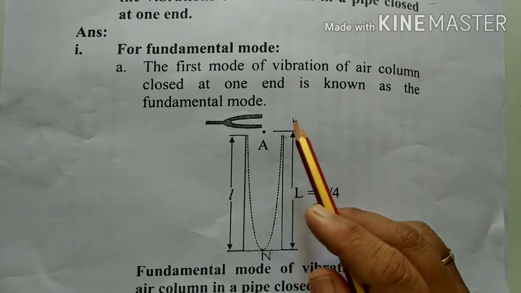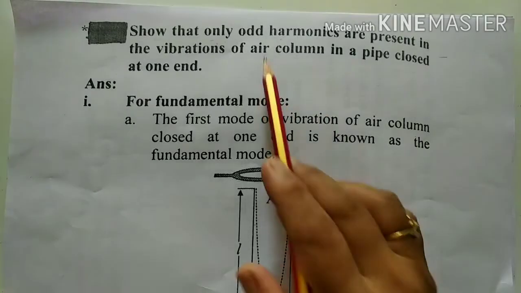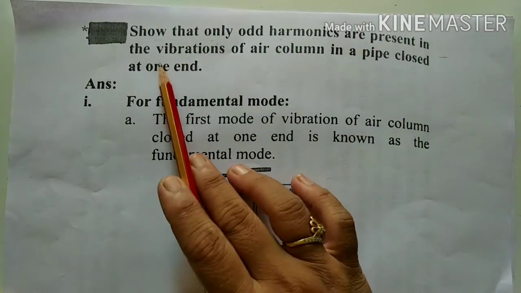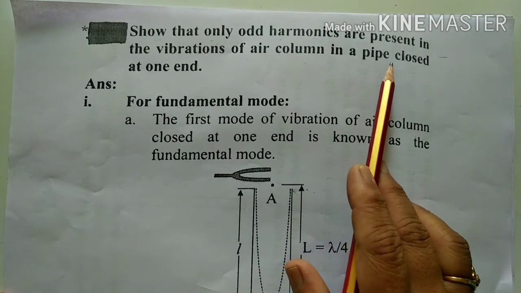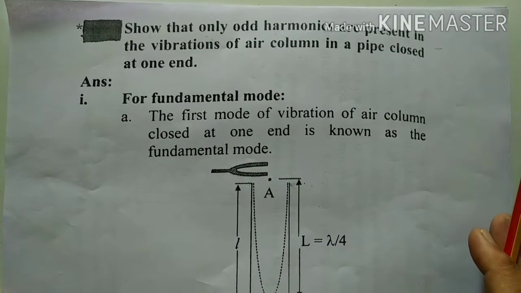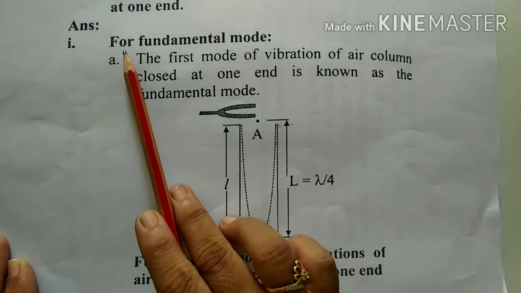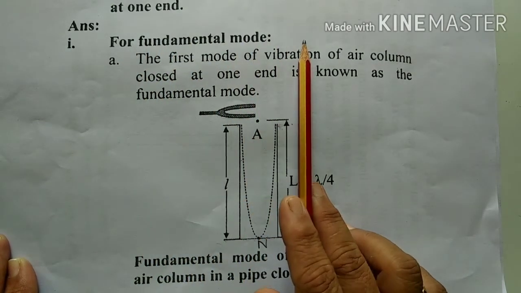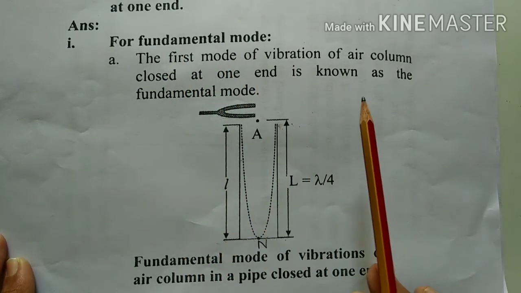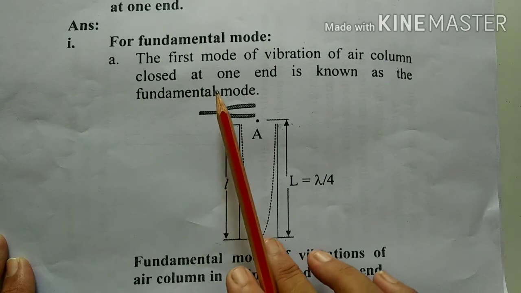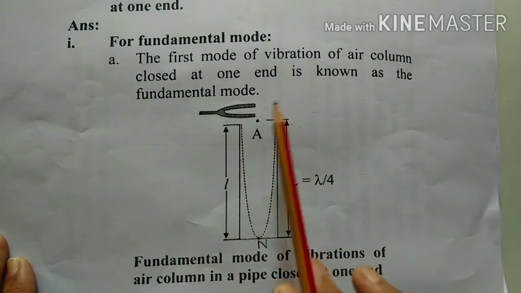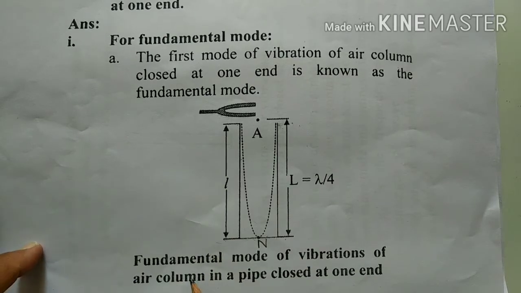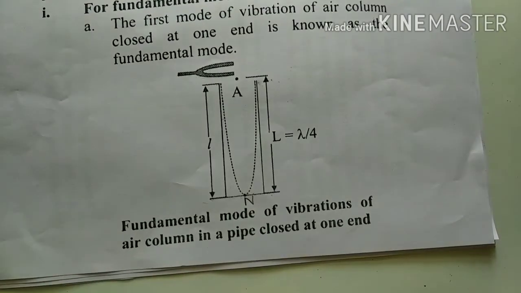We have seen that only odd harmonics are present in the vibration of air column in a pipe closed at one end. For that purpose, at first we have to discuss the fundamental mode. The first mode of vibration of air column closed at one end is known as the fundamental mode. This is the fundamental mode of vibrations of air column in a pipe closed at one end.